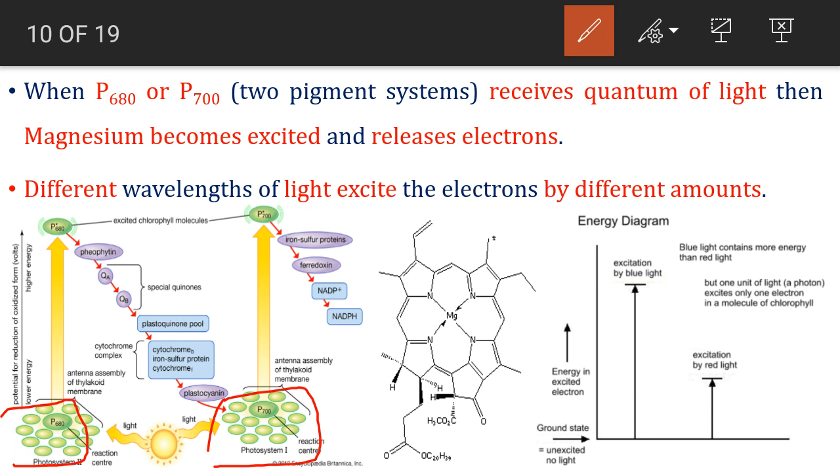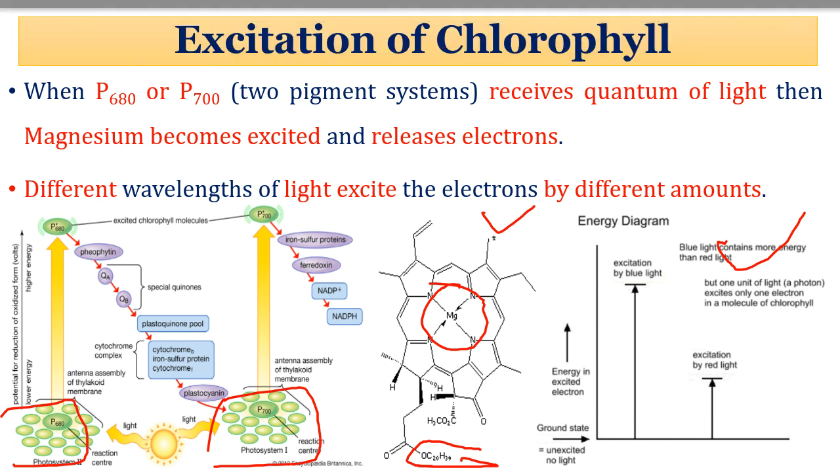This is the porphyrin ring for the chlorophyll, and this C20H39 is the reduced form of the long phytol chain. In the porphyrin ring, magnesium is present, which absorbs the light energy and excites the electron. And this diagram represents that different wavelengths of light excite the electron by different amounts.